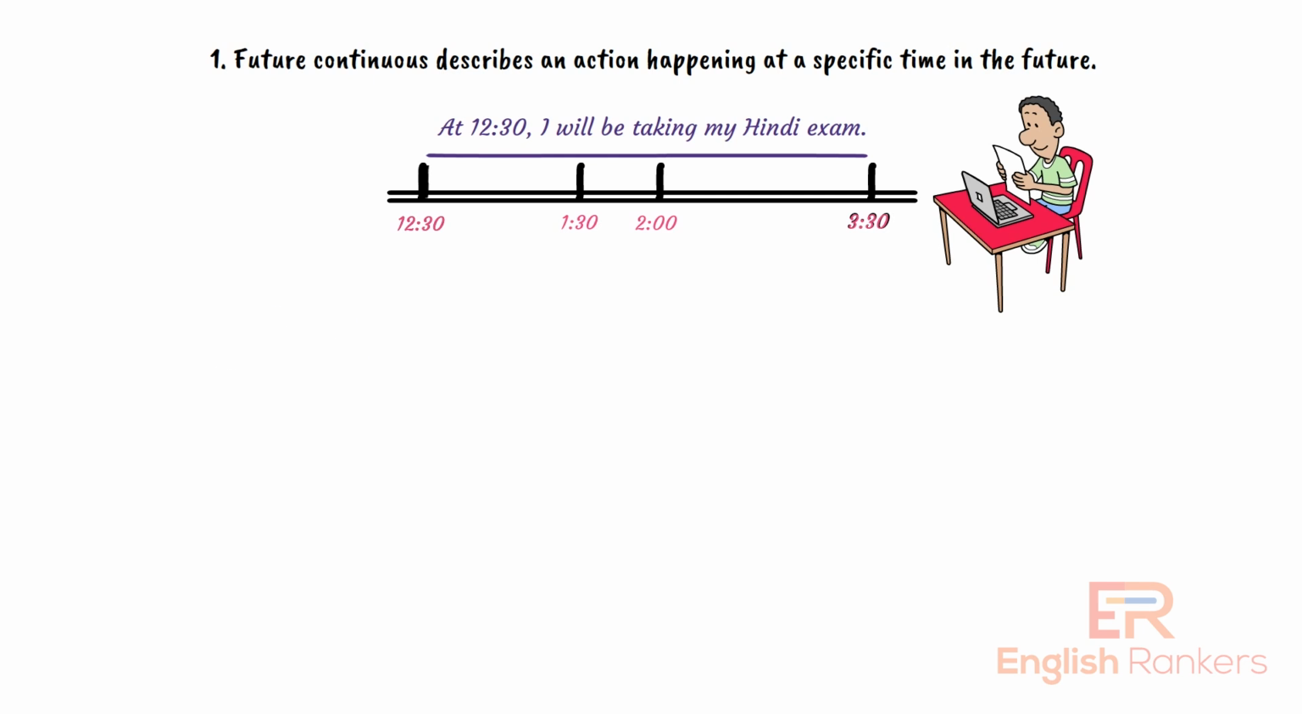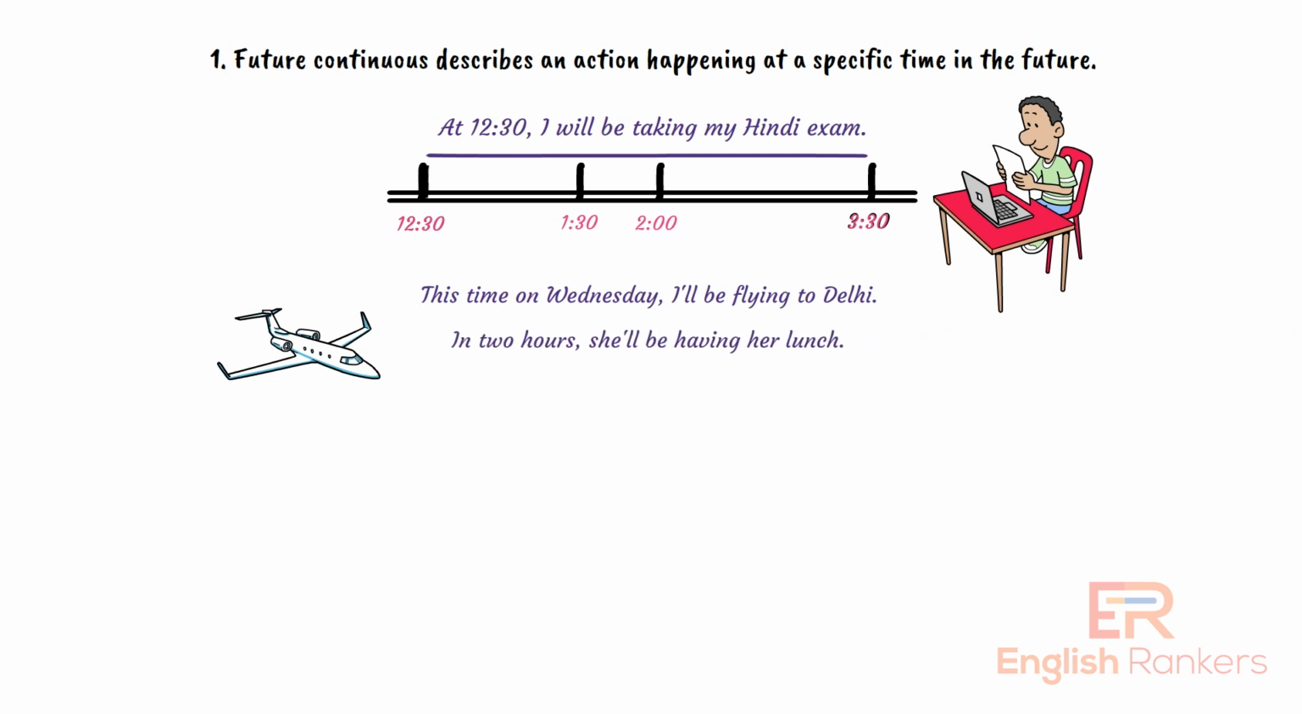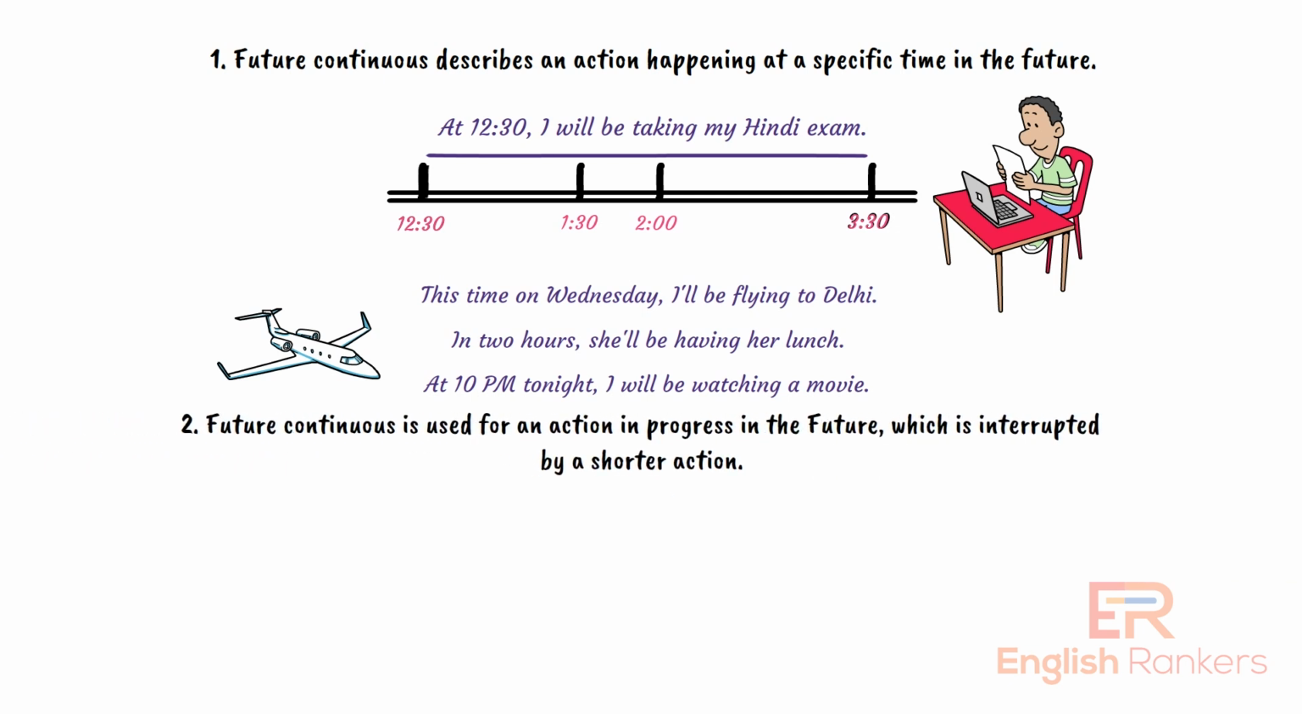Other examples. This time on Wednesday, I'll be flying to Delhi. In 2 hours, she'll be having her lunch. At 10 p.m. tonight, I will be watching a movie. Second, the future continuous is used for an action in progress in the future that is interrupted by a shorter action. For example, I will be studying when my friend arrives.